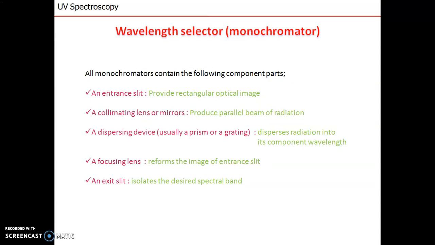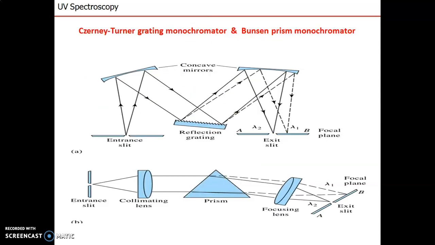Next is the wavelength selector. All monochromators contain the following components: first the entrance slit, then collimating lenses or mirror, a dispersing device, which includes a prism and grating, focusing lenses and the exit slit. This is the diagram of the Czerny-Turner grating monochromator and the Bunsen prism monochromator. A indicates the Czerny-Turner grating monochromator, where a grating is used as the dispersion device, and in the second diagram, B, a prism is used as the dispersing device.